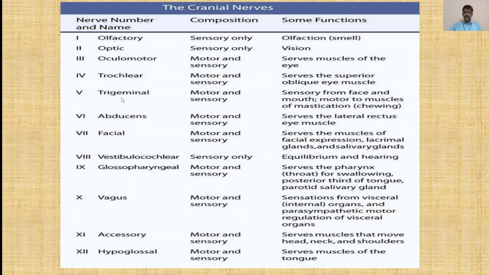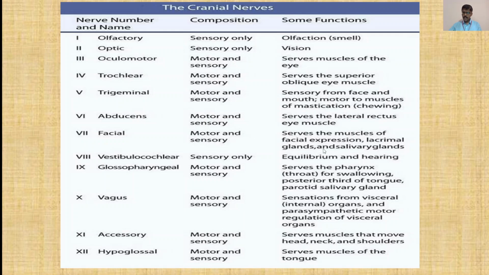Then the fifth is trigeminal. It is of mixed type, motor and sensory. The function is sensory from face and mouth, motor to muscles of mastication, that is chewing. Then the sixth is abducens. It is motor and sensory, serves the lateral rectus eye muscle. Then the seventh is facial. It is motor and sensory, also mixed type.